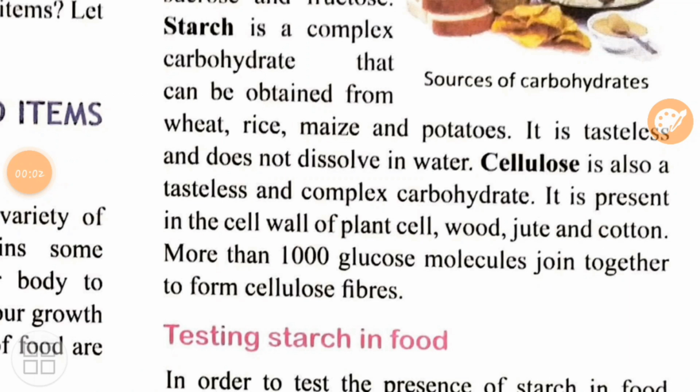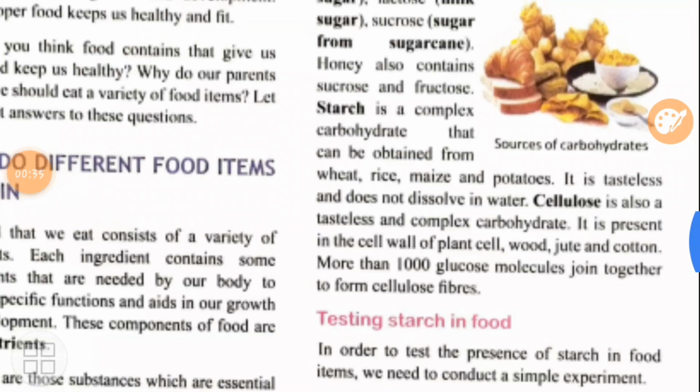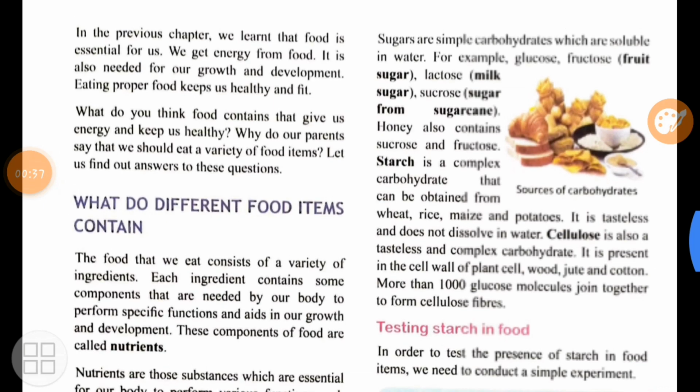Now there is one interesting fact about cellulose. Human beings cannot digest cellulose. Then why is it important? The question arises, why is it important? Because cellulose is a fiber which remains as it is in a human body, and it helps in the transportation, the moving of food in the stomach, in the belly region, in the intestine, and it also helps in the moving of food out of the body. All these three components of carbohydrate, that are starch, sugars, and cellulose, are very important for human beings in one or the other way.